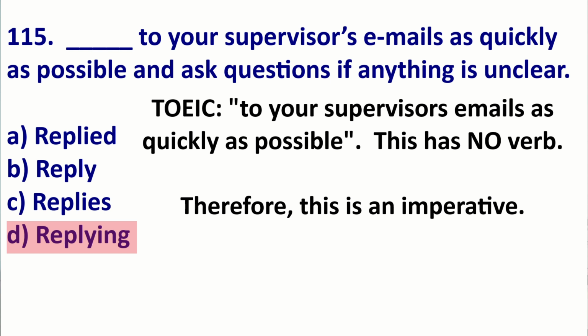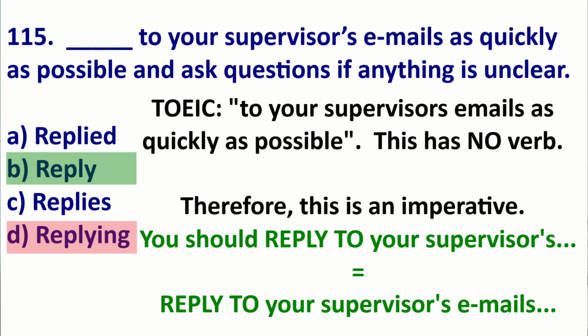There is no verb. Therefore, this is an imperative. We are saying you should reply, but we take out you should and we have reply. So reply to your supervisor's emails as quickly as possible.